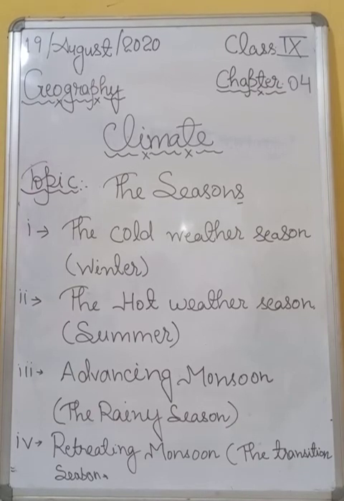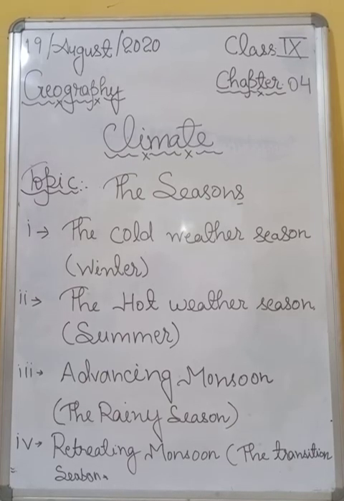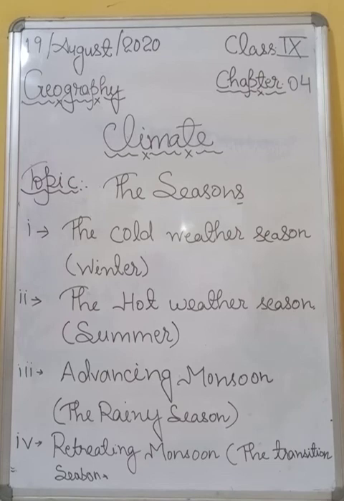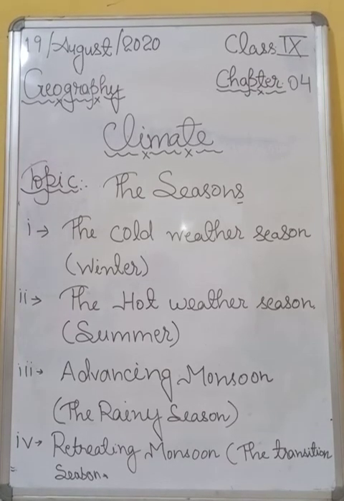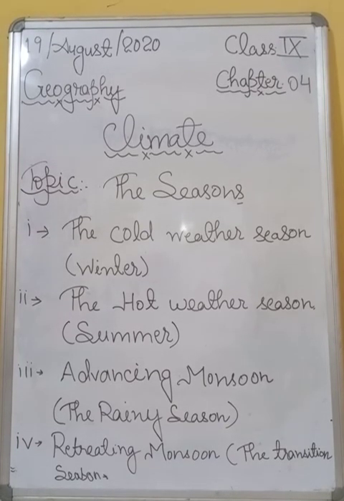Very important. Students, as you know very well, the sun starts shifting towards the south during October to November. So students, during this time, the low pressure trough over the northern plains weakens and is replaced gradually by a high pressure system.